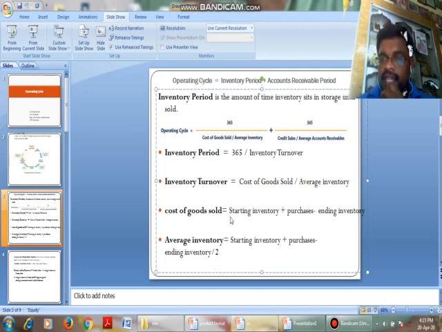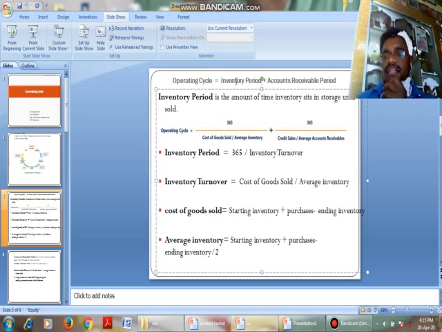I repeat again: operating cycle is nothing but inventory period plus accounts receivable period. The formula for inventory period is 365 by inventory turnover. Inventory turnover is cost of goods sold by average inventory. Cost of goods sold is beginning inventory plus purchases minus ending inventory. Average inventory is starting inventory plus ending inventory by 2.